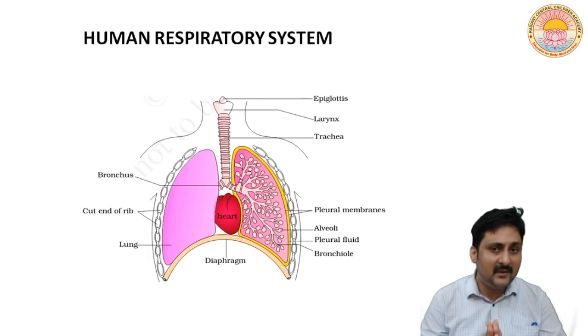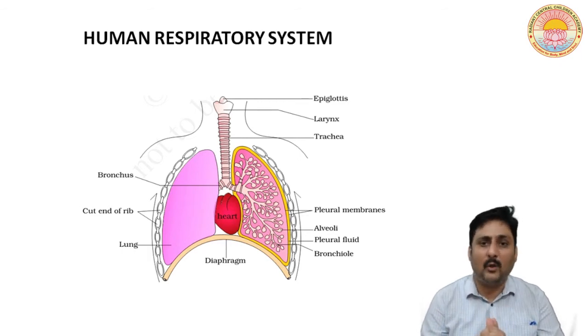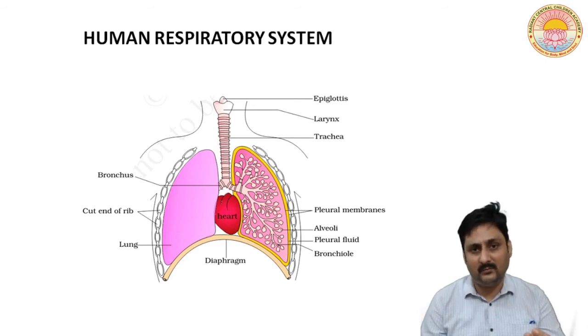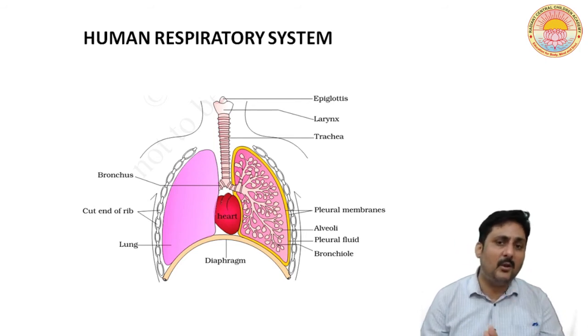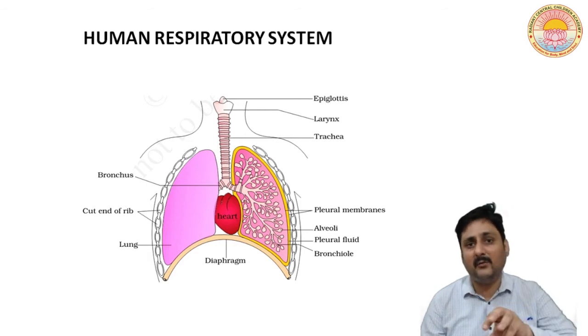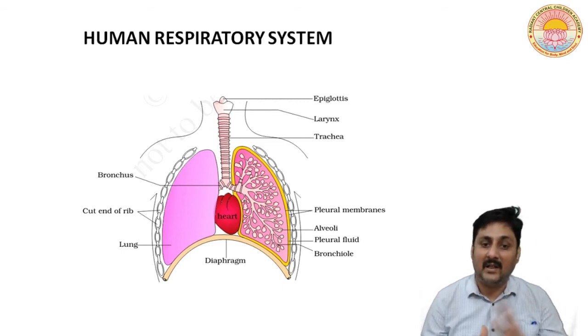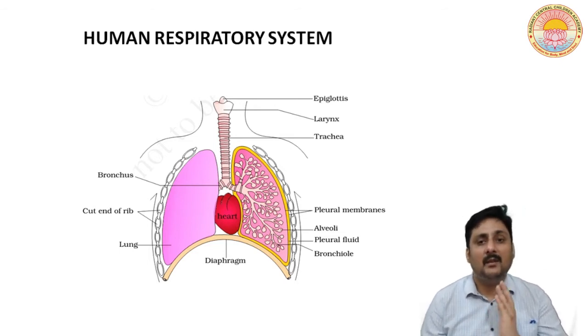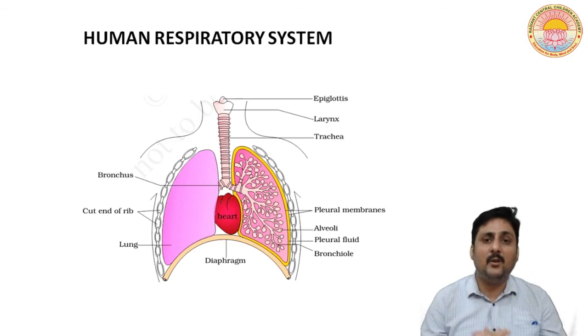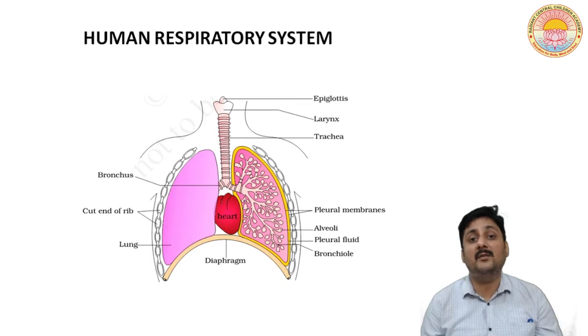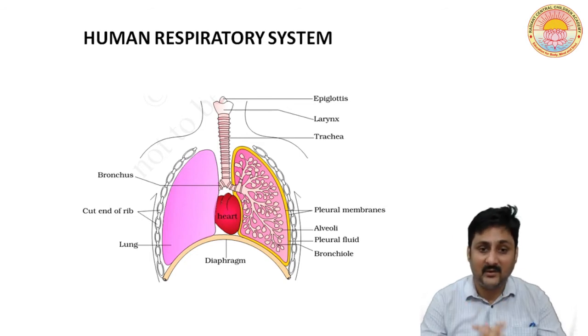In case of amphibians, for example frogs, in the tadpole the respiratory organ is gills, but when metamorphosis takes place and the tadpole is converted into a frog, the gills change into lungs. So that is the case. In reptiles, birds and mammals, the respiratory organ is lungs. Now we'll be talking about the respiratory organ in human beings, as you can see on the screen.